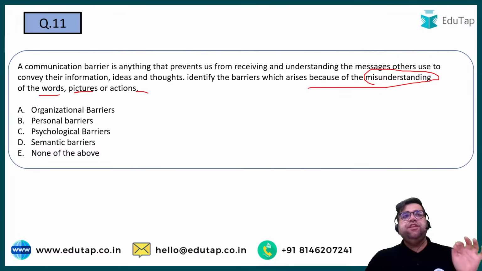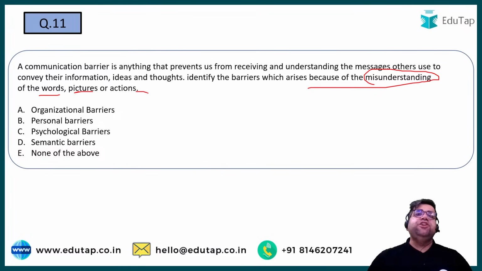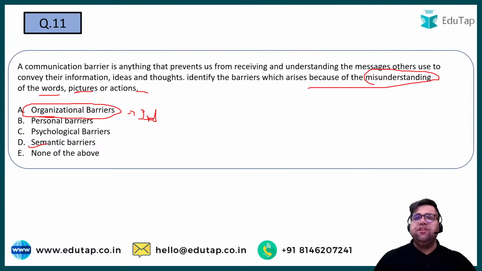Anything which relates to language, for example, if I'm using very fancy language and you are not able to understand it, or very technical language, or any jargon, all of this will come under semantic barriers. Organizational barriers basically deal with the facilities which the company provides to you. If your company is not providing you any channel of informal communication, then you will be kind of a bored person.